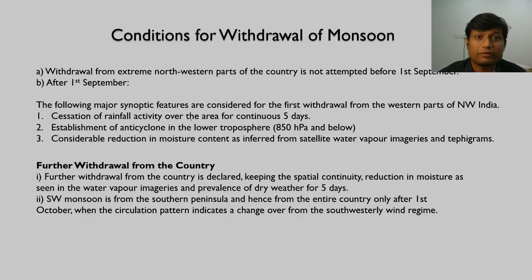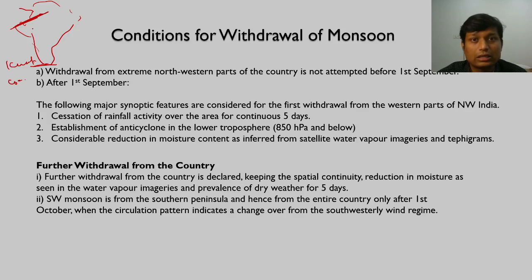So when we are saying withdrawal of monsoon, earlier we have seen, let us say this is India. I'm just roughly drawing it. We have declared onset from here, that is the Kerala coast. Fine. So when we have declared onset from the Kerala coast, the withdrawal is observed from northwestern India, that is the region of Rajasthan, Haryana, Punjab, that particular region.